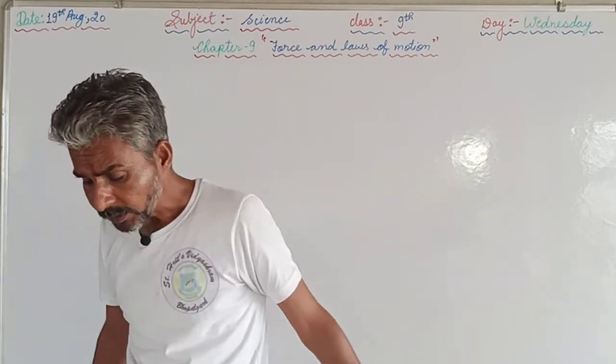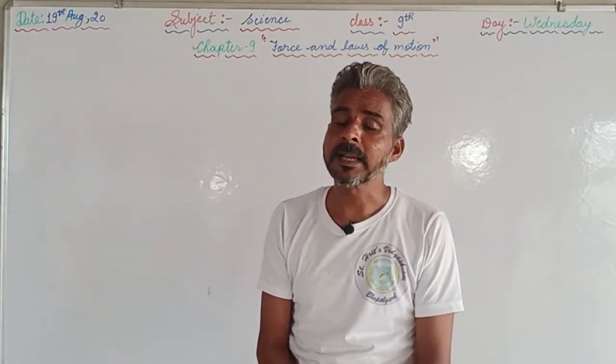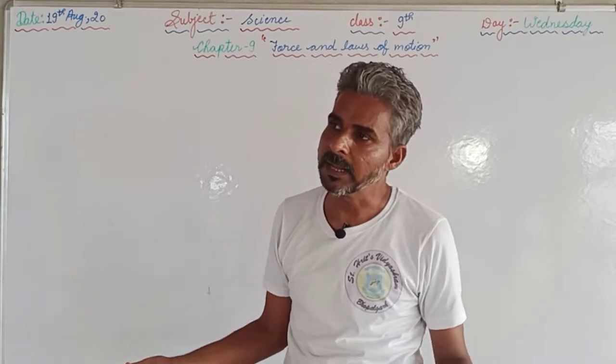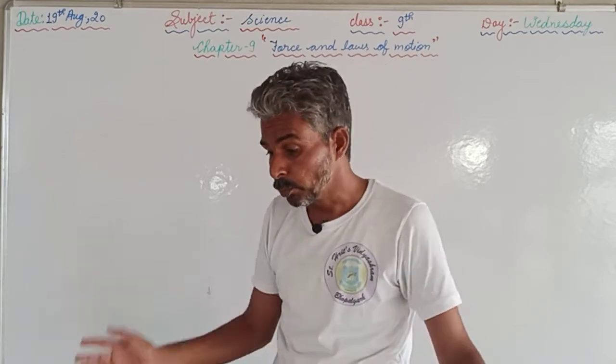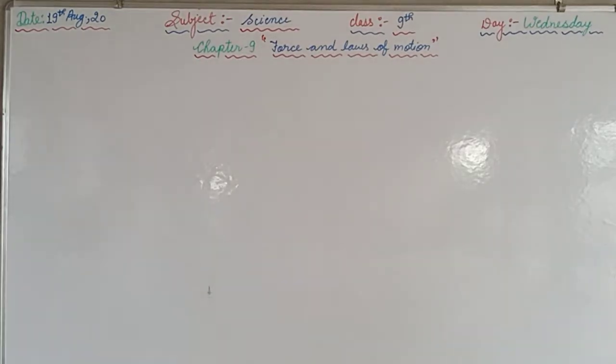So if no external force is there, the state of motion of the object cannot be changed, meaning an object at rest will remain at rest, or if an object is in motion, it will remain in motion. That was the first law.